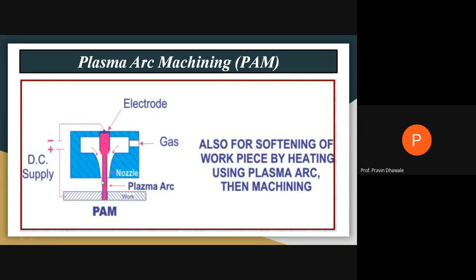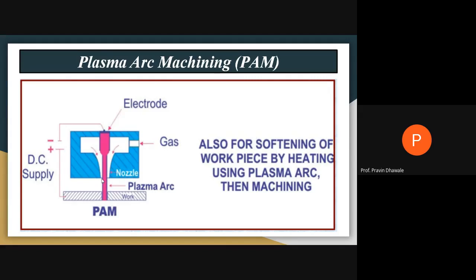That plasma has a very high temperature, and at such high temperature the material evaporates or melts, and because of that, removal of the material from the workpiece is carried out.